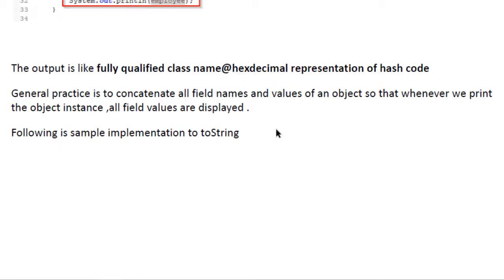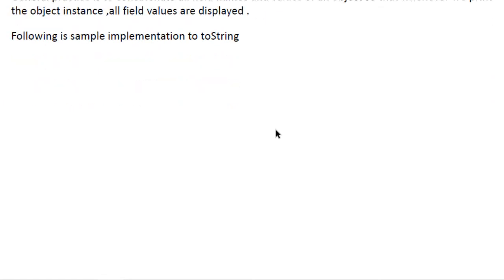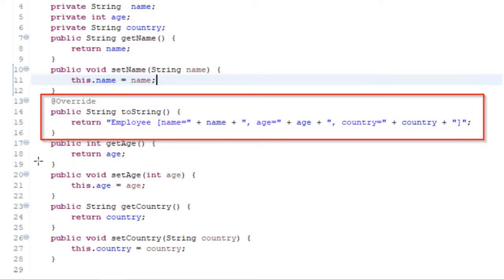General practice is to concatenate all field names and the values of an object so that whenever we print the object instance, all field values are displayed. Following is a sample implementation of toString. You can see over here, this is the toString method which is overridden, and what we are doing is mentioning the class name, and inside that name equals the value of name, age equals the value of age, country equals the value of country, something like this, so that when we print, we can have a very good idea what is the value of the different fields.